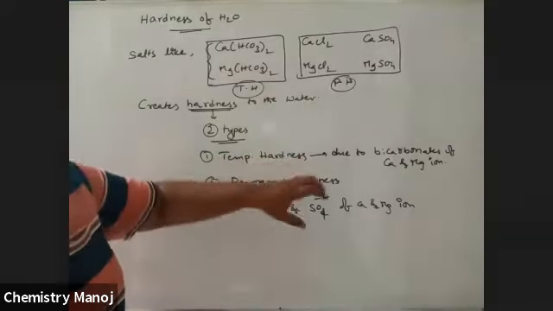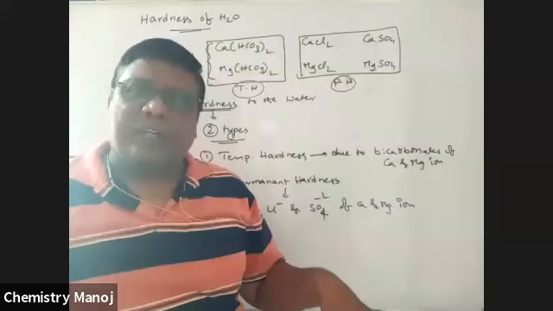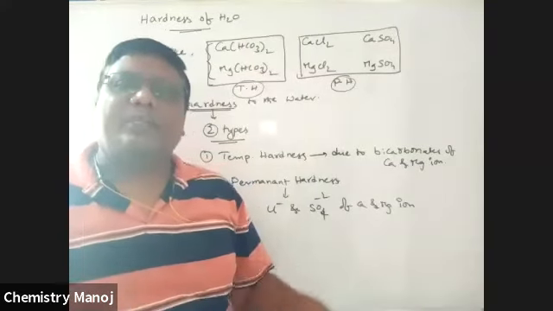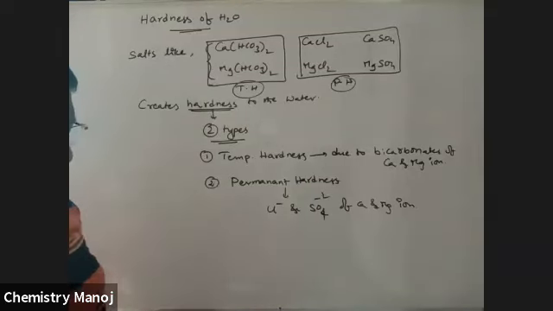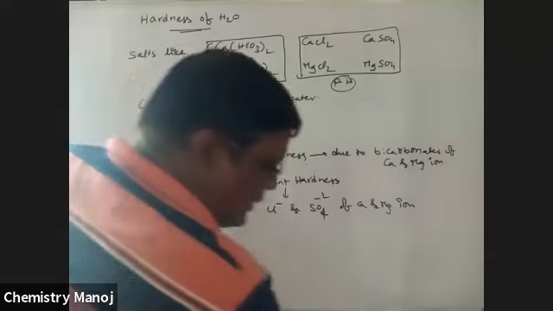How much hardness is present in the water? The hardness is expressed in terms of ppm, that is, in terms of CaCO3.